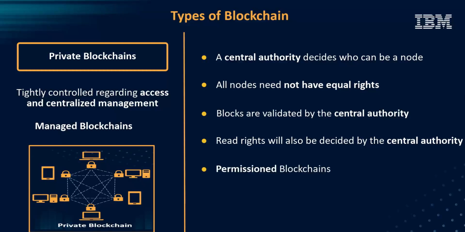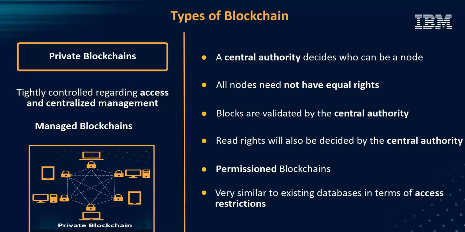Thus, a private blockchain is very similar to existing databases in terms of access restrictions, but is implemented with blockchain technology. Since it is accessible only by certain people, there is no requirement for mining of blocks, validating, etc. Credit Mutuel Arkea decided to use a private blockchain to share data with its subsidiaries. Ripple is another example of a private blockchain.